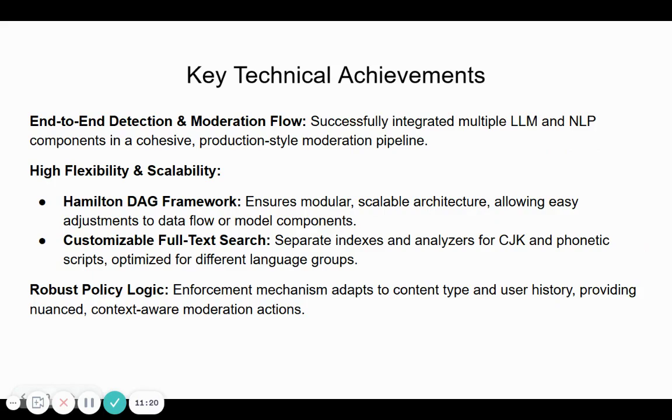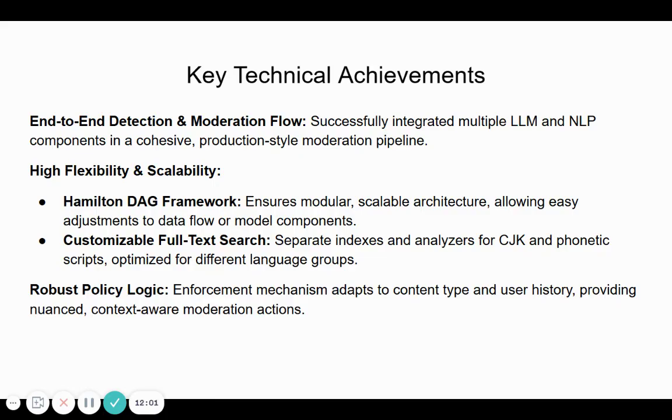Some of the key technical achievements of this TSGPT project include building a complete end-to-end detection and moderation pipeline that integrates multiple NLP and LLM components into a cohesive system, with a setup that allows for dynamic and scalable content moderation in a production-style way. It gives us high flexibility and scalability because of our use of the Hamilton DAG library, which makes the system easy to scale or modify. And that means that adding new data sources or expanding detection capabilities can be done efficiently.